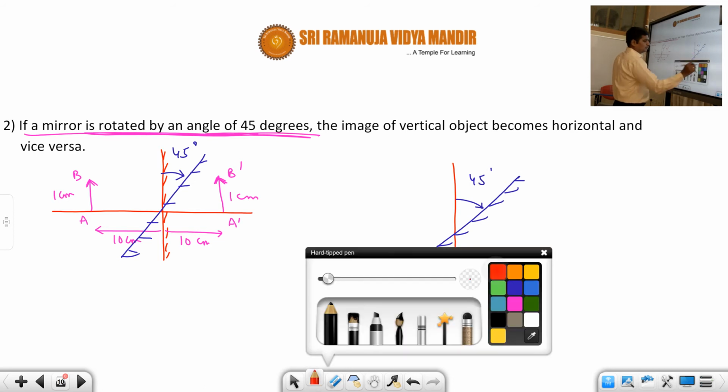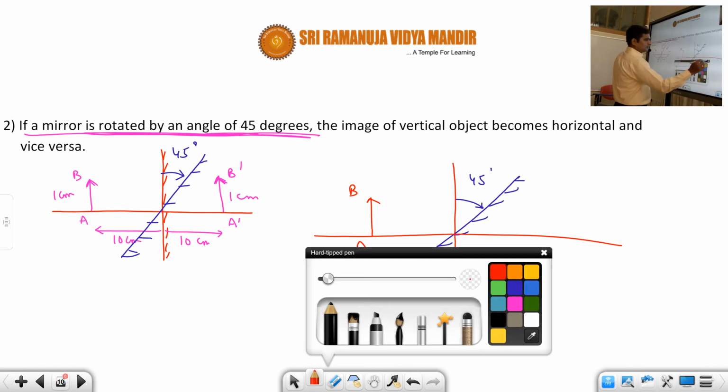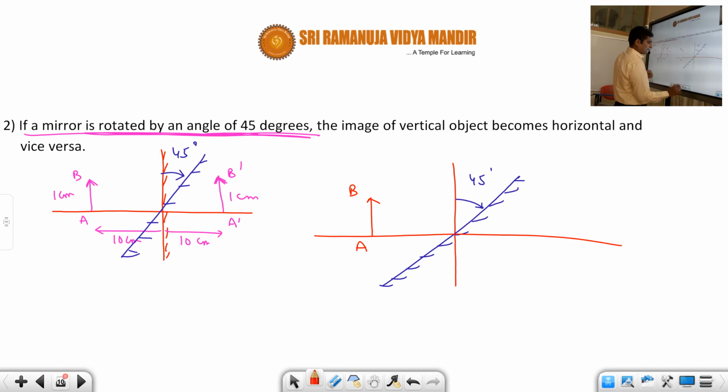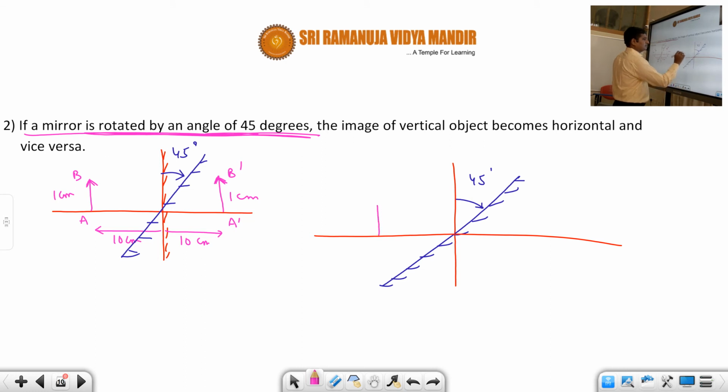But now the horizontal line is like this. The object is still placed here only, that is AB. The object is still placed like this at a distance. This is the object, same color I am using. Object AB of 1 centimeter.